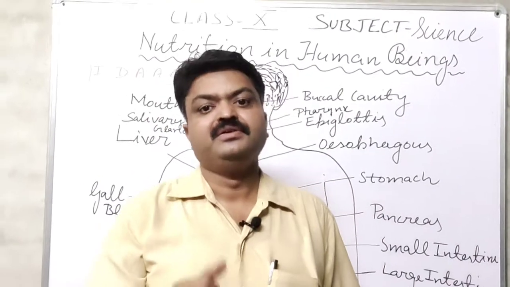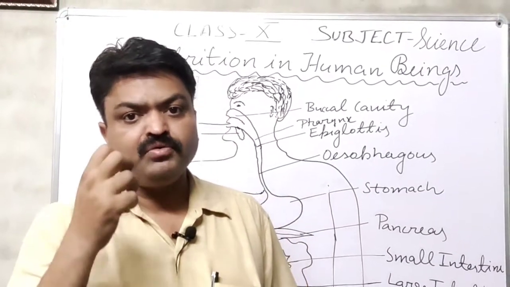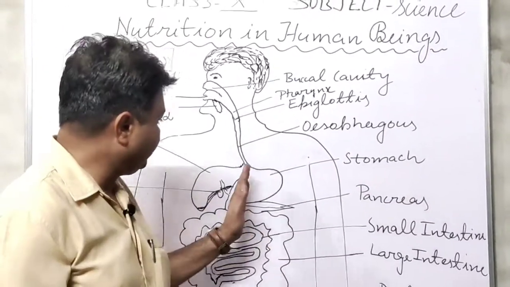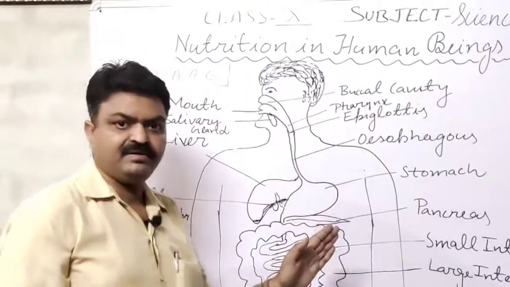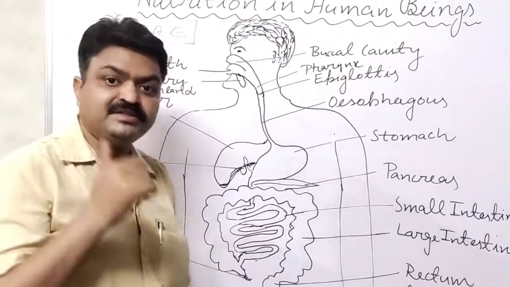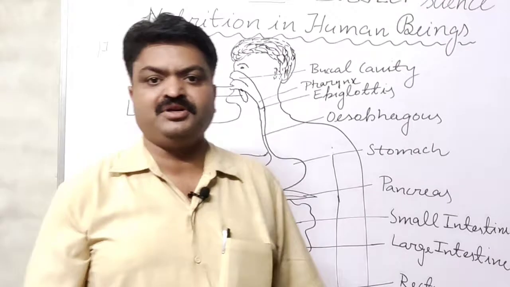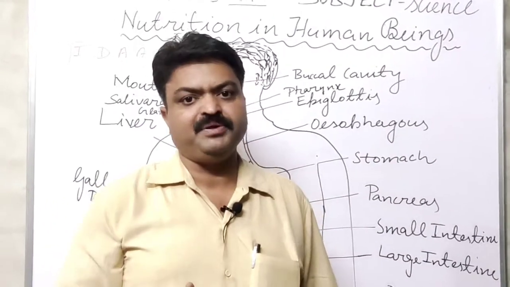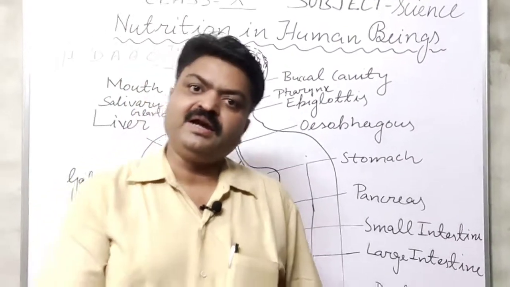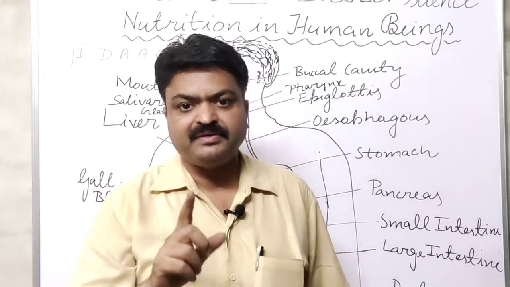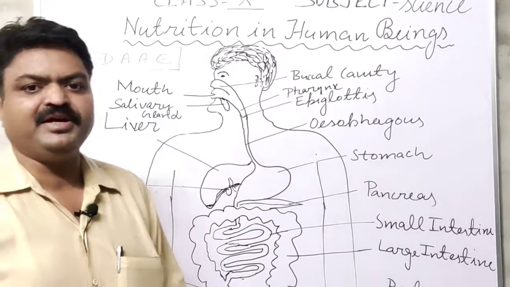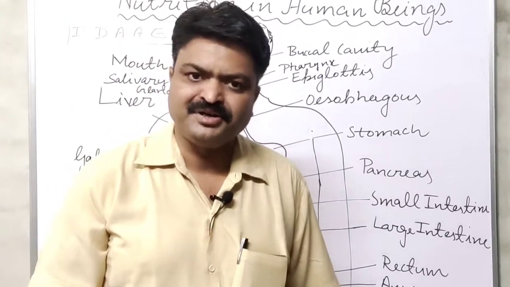And what is it? It is mucus, student. The mucus membrane is found at the inner wall of the alimentary canal, from which our whole canal is protected from digestion. Like there are many people who take non-veg. They can digest the non-veg, but their alimentary canal doesn't get digested. Why, student?